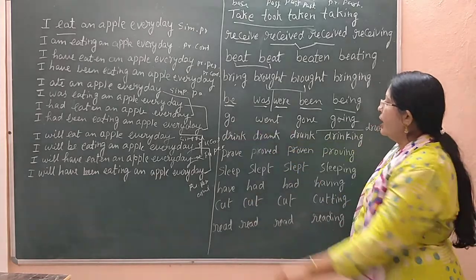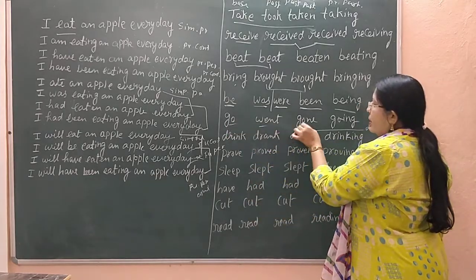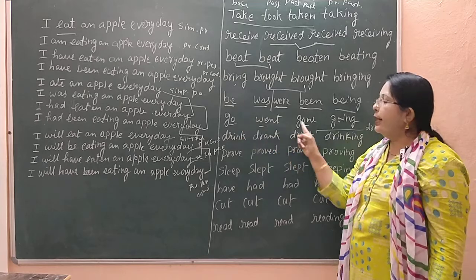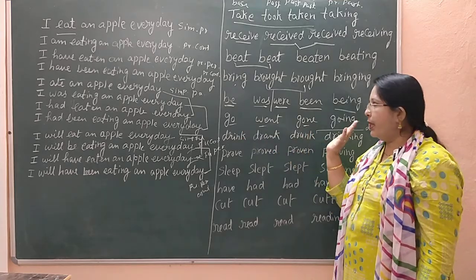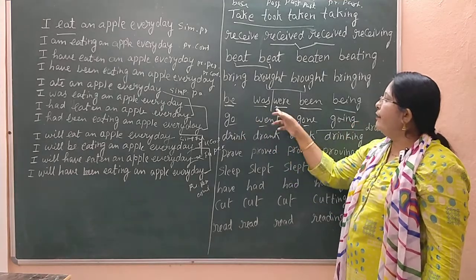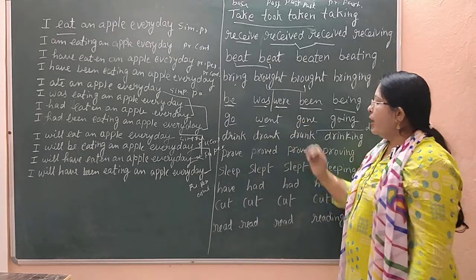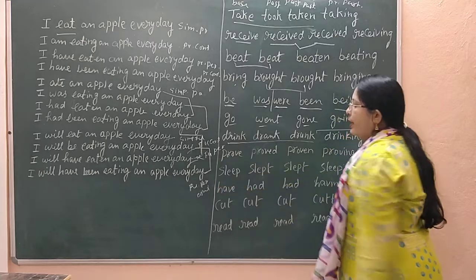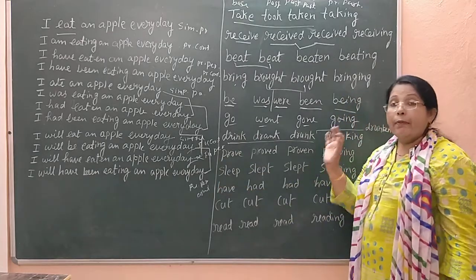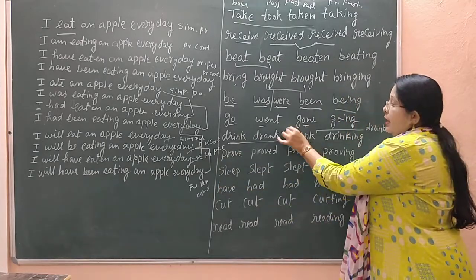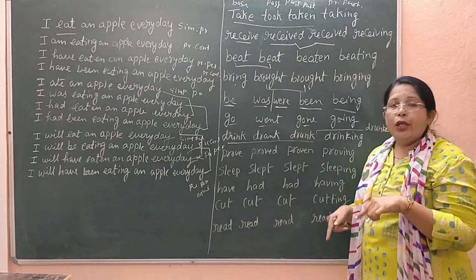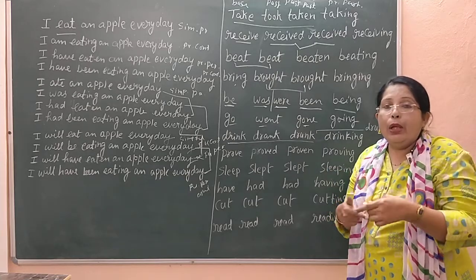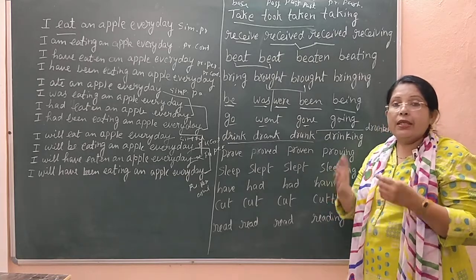Go, went, gone: here you can see all three forms are different. Here also three forms are different: drink, drank, drunk. Three forms are different, but sometimes the verb can be used as an adjectival verb. In which situation?